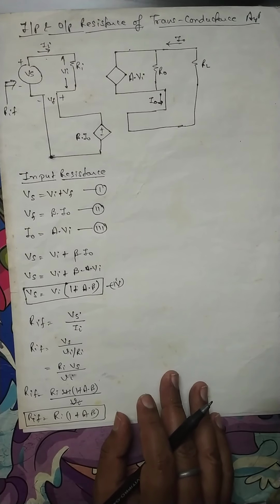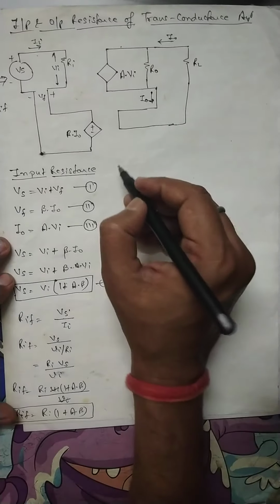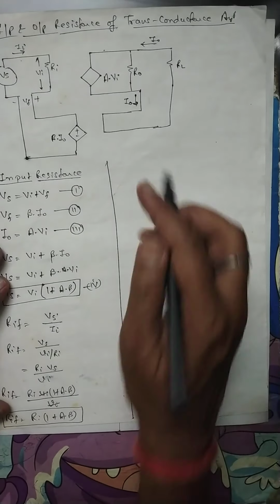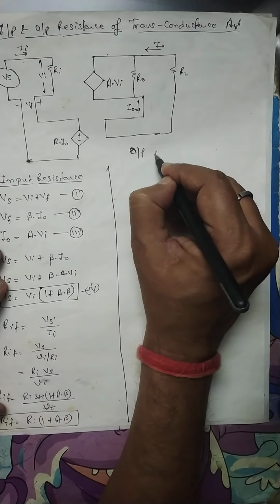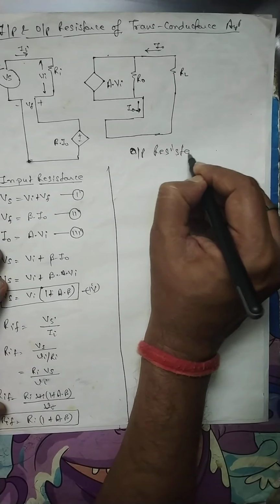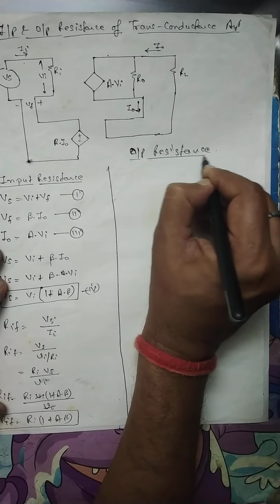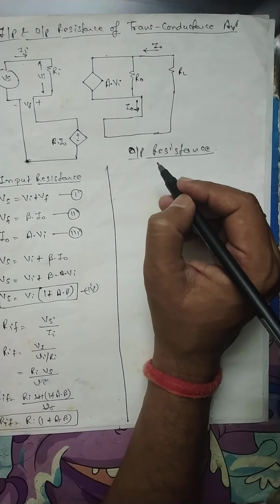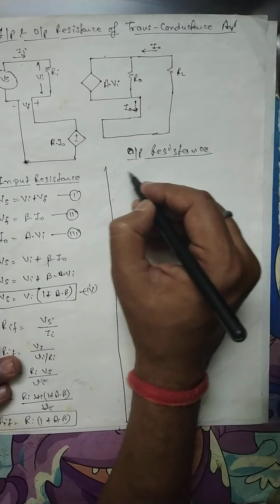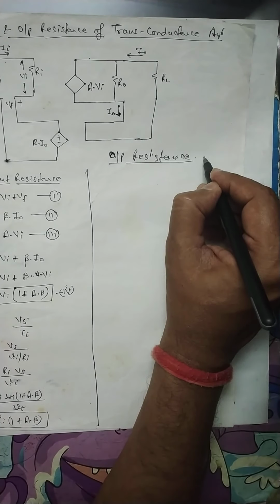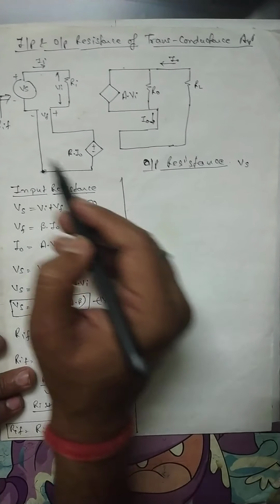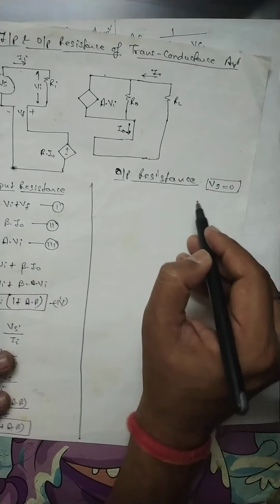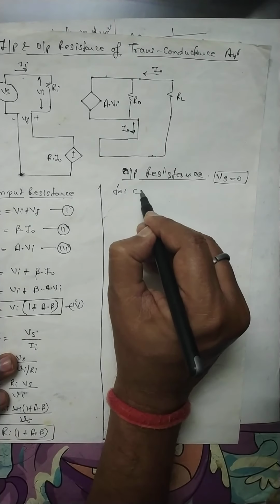Now in the same way we have to calculate the output resistance. The output resistance will be calculated by putting the signal source equal to 0. The input signal source is Vs, so we put Vs equal to 0.